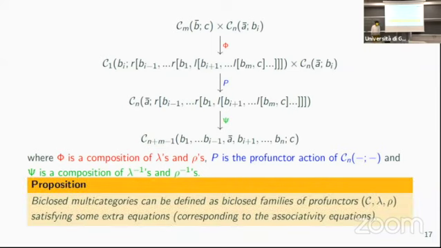And so finally, the nice thing is that you can describe bi-closed multicategories just as a list of profunctors, isomorphisms, lambda and rho, and some extra equations about lambda and rho, which are not amazing, but once you get there, you can change them to the associativity equations from multi-category, and maybe they look a bit nicer, but you can still define it this way, which is, I guess, nice. That's it.